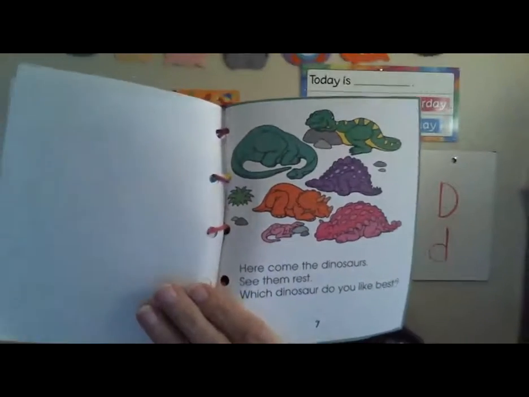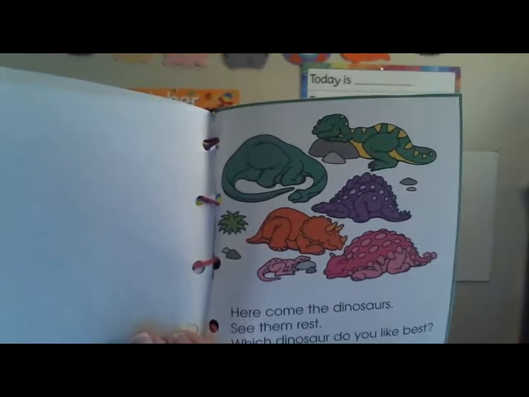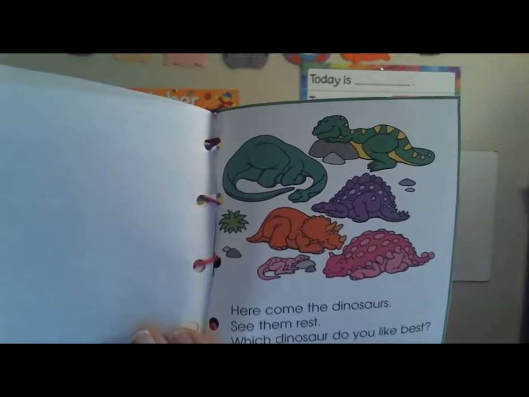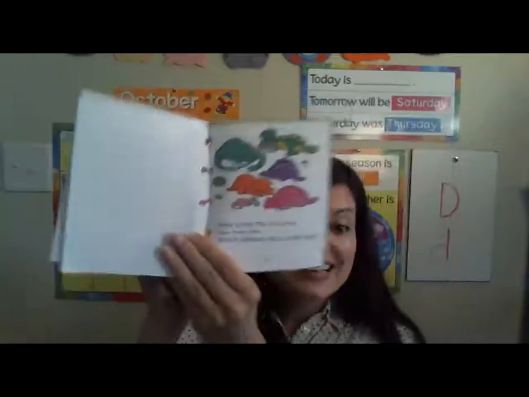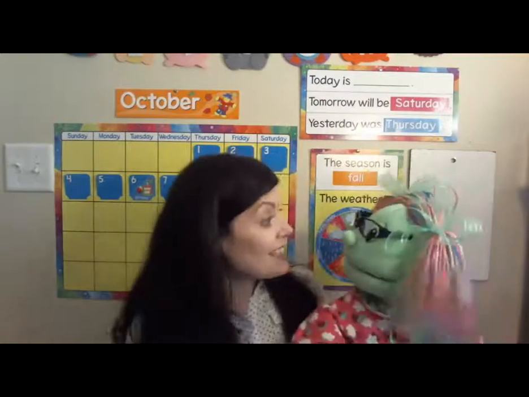Now I want you to pick your favorite, okay? Here come the dinosaurs, see them rest. Which dinosaur do you like best? I'm going to ask Sue which one she likes best, okay? Sue, come on out here. We want to know which dinosaur you liked best, okay? Come on up. Sue, which dinosaur was your favorite? Oh, really, Sue? Sue liked the T-Rex or Tyrannosaurus Rex. Sue, you must be very brave.